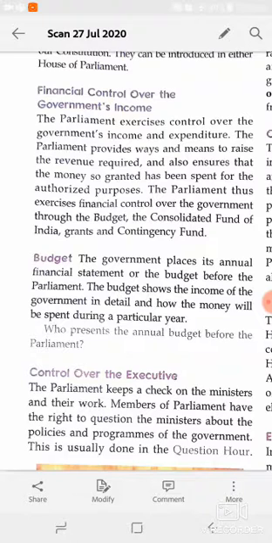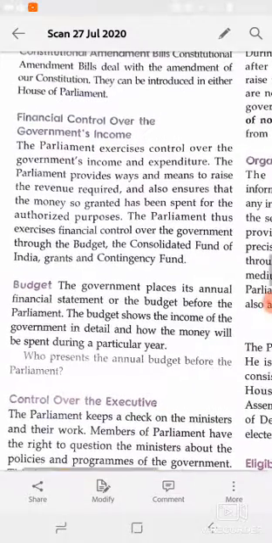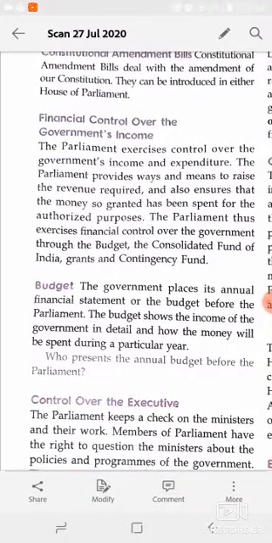Means in simple words, Parliament controls the budget or income of the government, and also looks after the sources of government income and the money spent by the government. Clear?